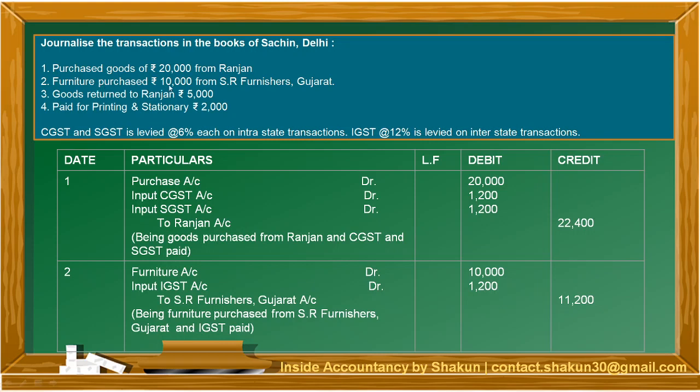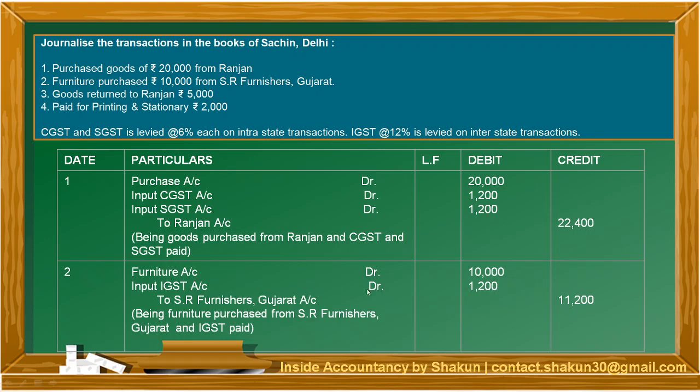Second, furniture purchased 10,000 from SR Furnishers, Gujarat. Now you are purchasing an asset from SR Furnishers, but they operate in Gujarat, and we operate in Delhi. So is this intrastate or interstate? This is an interstate transaction.